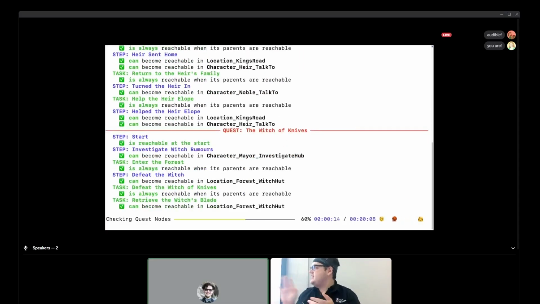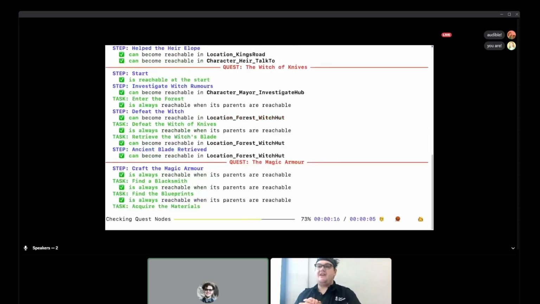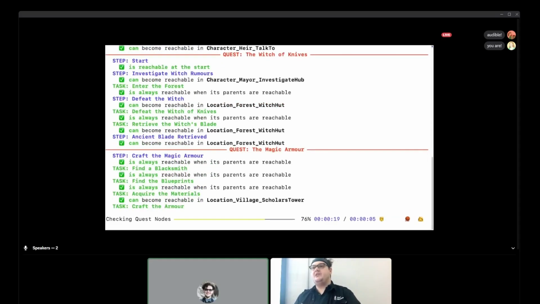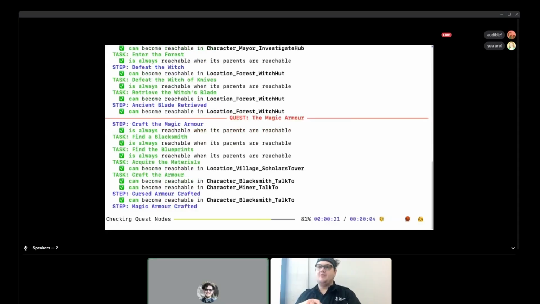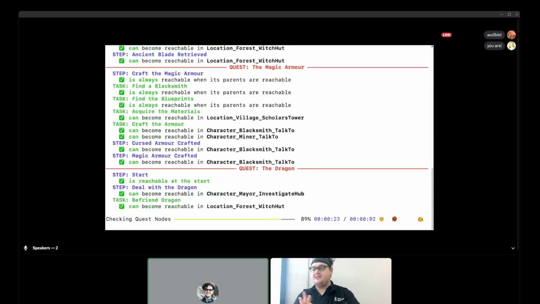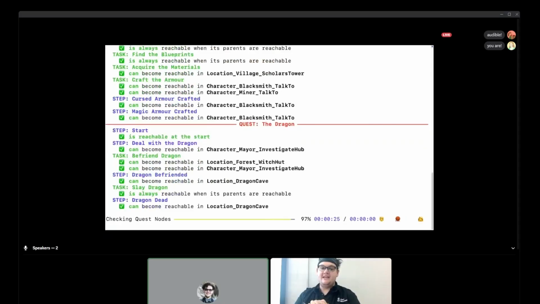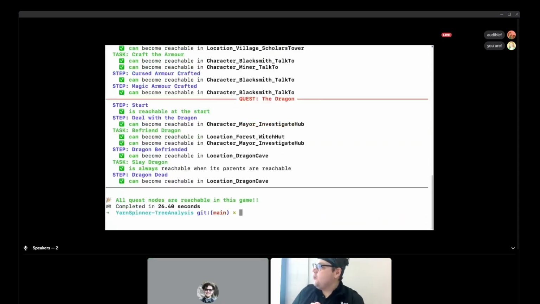And this takes about 26 seconds, thereabouts, which is very quick and much quicker than trying to do the 1.5 billion cycles that we discussed earlier. That would probably take the heat death of the universe for one person to do. But once it gets to the end, it reports that, yes, all quest nodes are reachable in this game. And we figured that out in 26 seconds, which is very impressive.